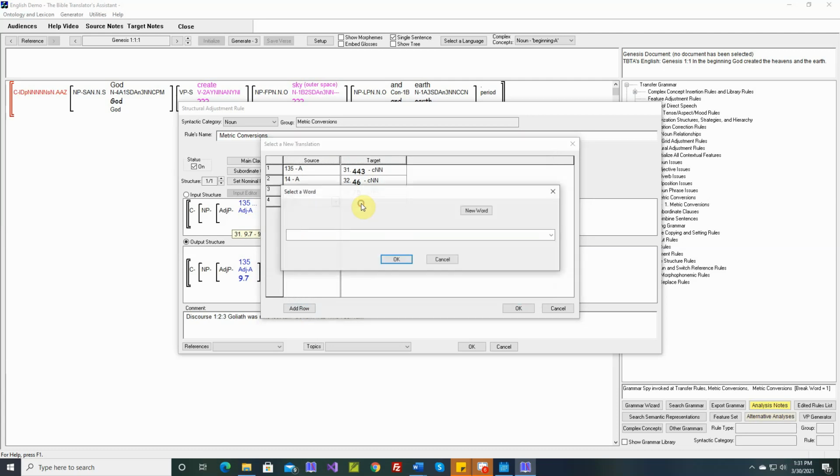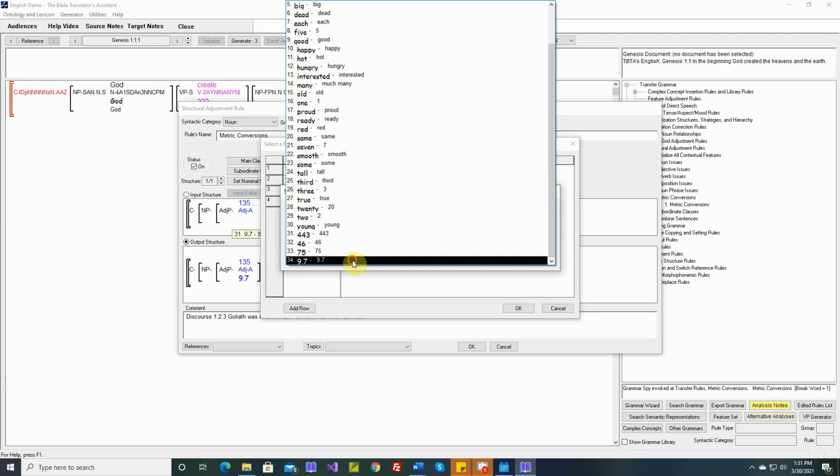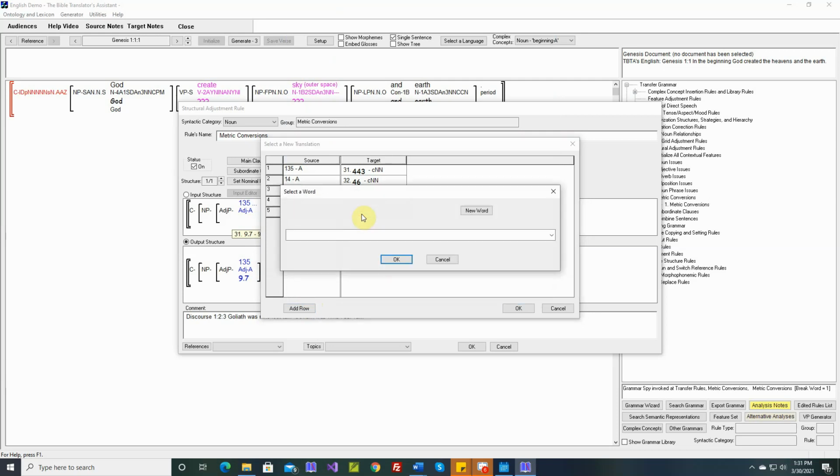Three meters, we already said, is 9.7 feet. And are there any more? Yes, one more. Okay, 7 meters is 23 feet.